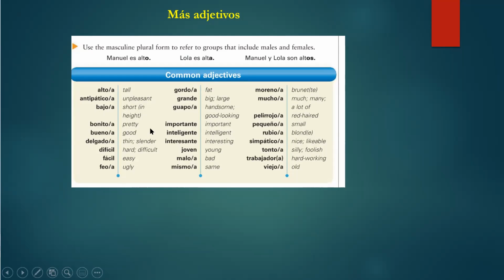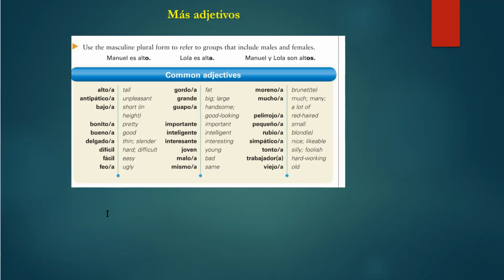Some of these can be used to describe places. For example, alto is tall or high. So for example, you can say that a volcano is high. So el volcán es muy alto. El volcán es muy alto. If you were describing, or you can say, for example, el edificio es muy alto. Give me 1 second. So annotate this here.